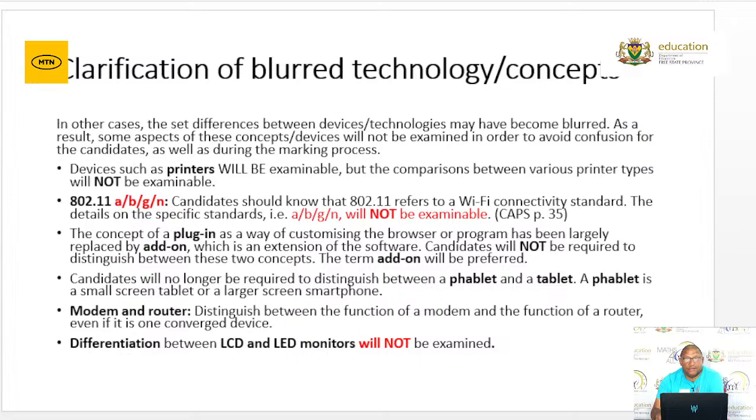Modems and routers: you must just remember that in terms of the modem and the router, you have to distinguish between the functions of a modem and the functions of a router, even if it's in one converged device. Then the differentiation between LCD and LED monitors will not be examined. So you'll have to take this into account when you prepare for the examination.